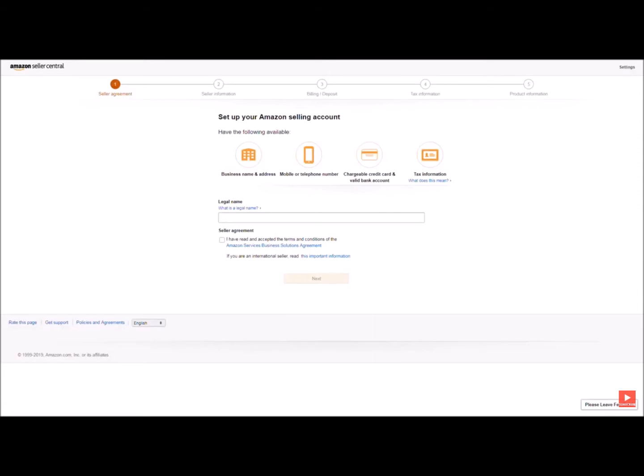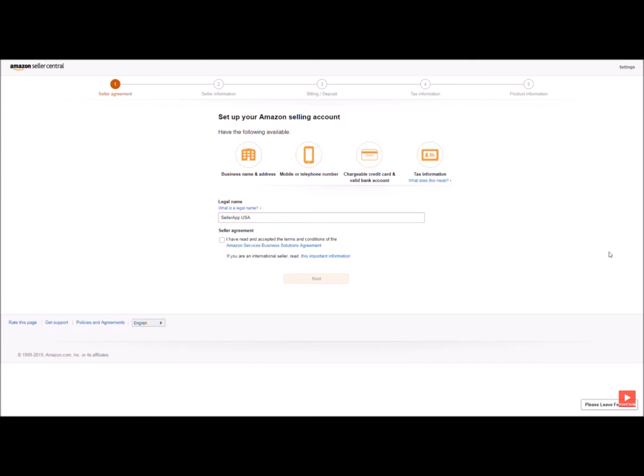Here you'll have to go through 5 sections to create your Seller Central account. The first section is the seller agreement. As discussed below, you'll have to keep these things ready before going ahead. This is where you enter your legal name. So if you're selling as an individual seller, you can go ahead and write your full name.